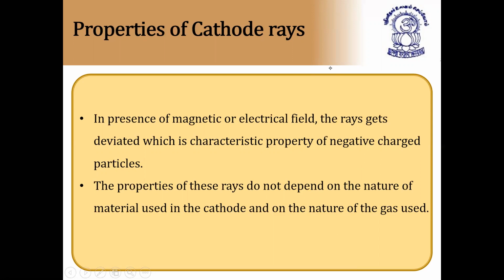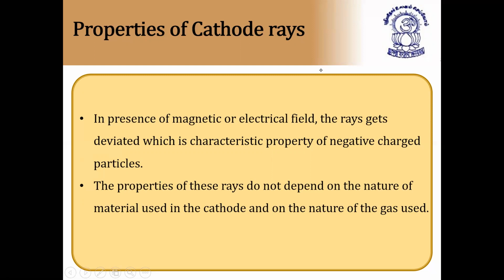The properties of these rays do not depend on the nature of the material used in the cathode or on the nature of the gas used. As I told you, any gas we can introduce into the discharge tube, as the gases contain atoms of it. From the atoms we have electrons. From that we got the green spot which is kept under the zinc sulfide screen. So this is nothing but the discovery of electrons by J.J. Thomson in 1887 by the cathode ray discharge tube experiment.